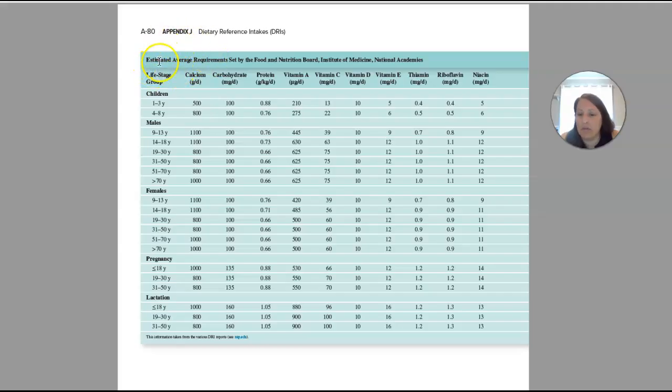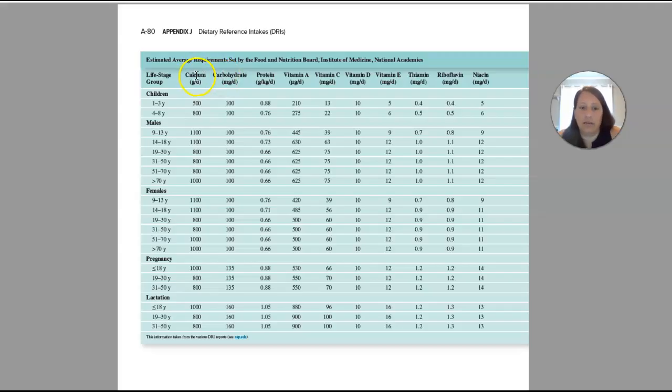These are going to be the amounts of these nutrients that are going to meet the needs of 50% of the population. And again, these are based on age, gender, not race, and then life stage. So pregnancy and lactation would be on here as well. So here's the life stage group here on the left. So you can see children ages 1 to 3 versus 4 to 8, males of different ages, females of different ages, pregnancy and lactation. And here are all the nutrients.